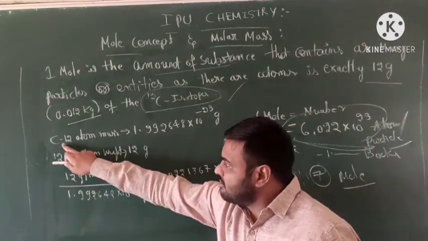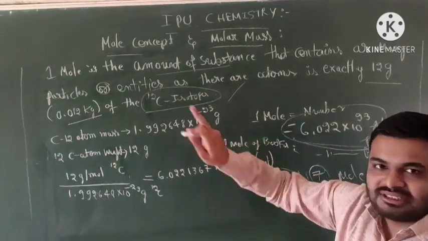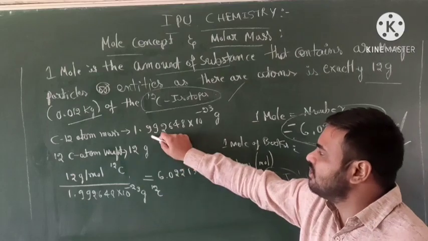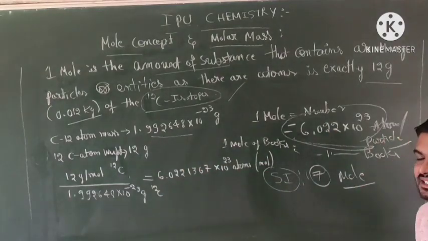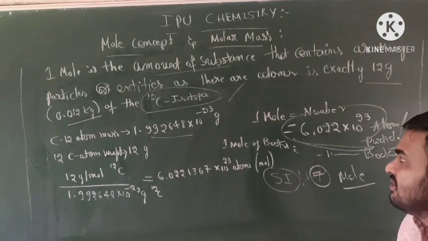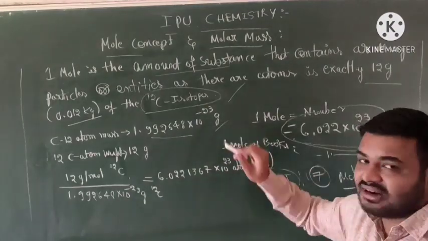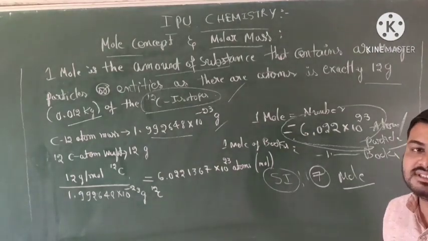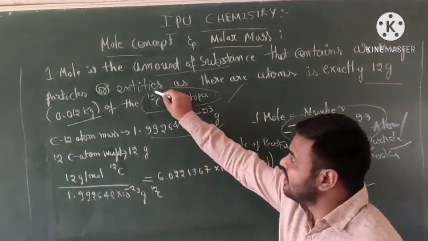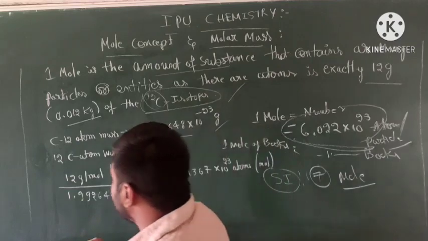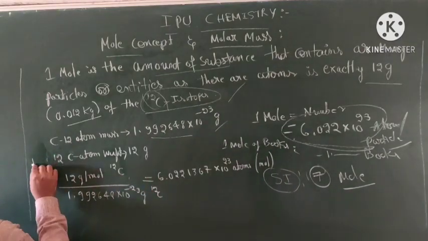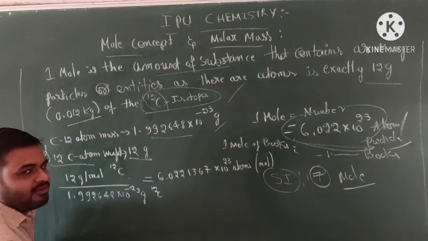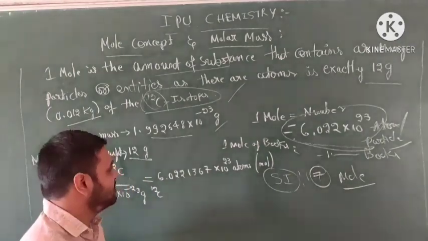First, the carbon-12 atom. The mass of one carbon-12 atom is 1.992648 into 10 to the power of minus 23 grams. This is the value of one carbon atom mass. How many carbon atoms are present? 12 is the atomic mass number. The weight of this is 12 grams.